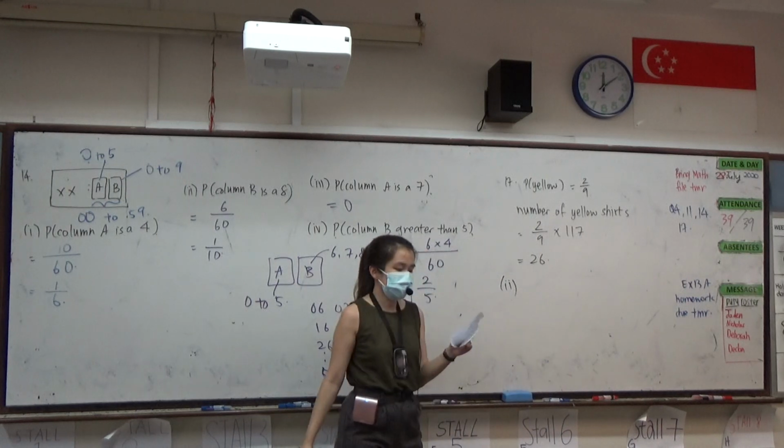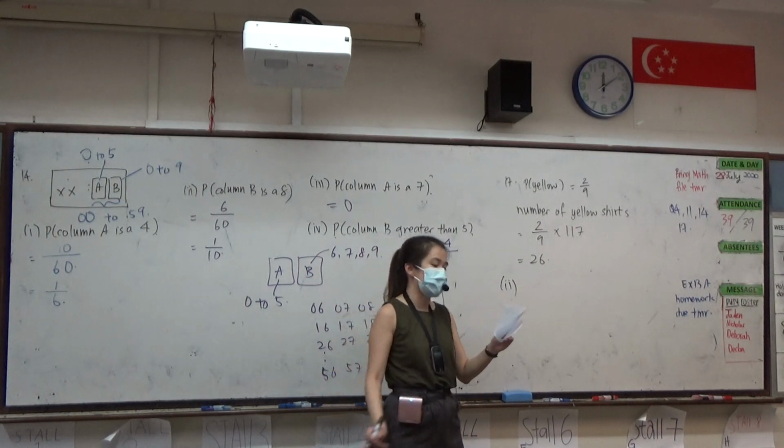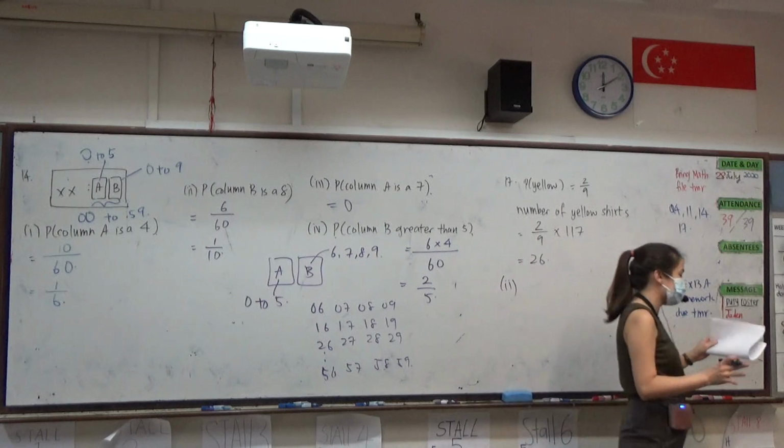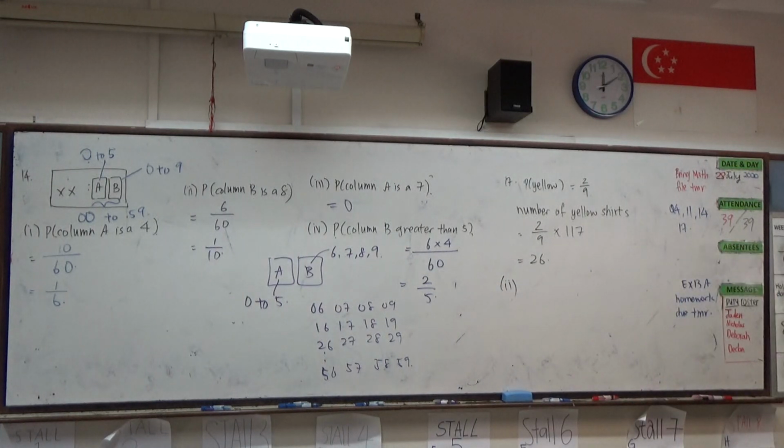Then part 2, to find the number of shirts that are not yellow and also not grey. How will you go about doing it? One minus 3 over 13. But your 1 minus 3 over 13 only removes the number of gray shirts.